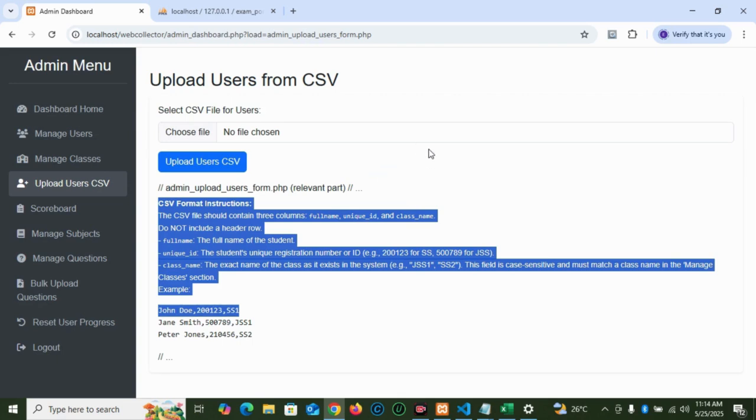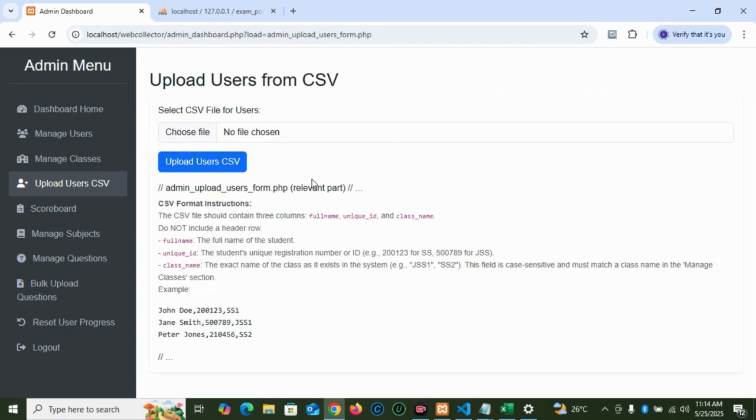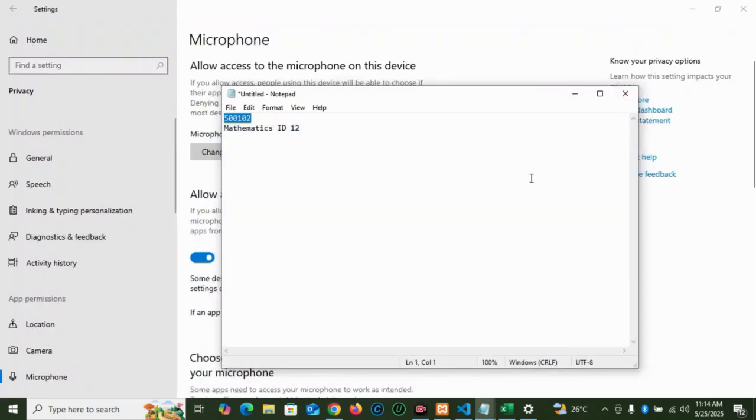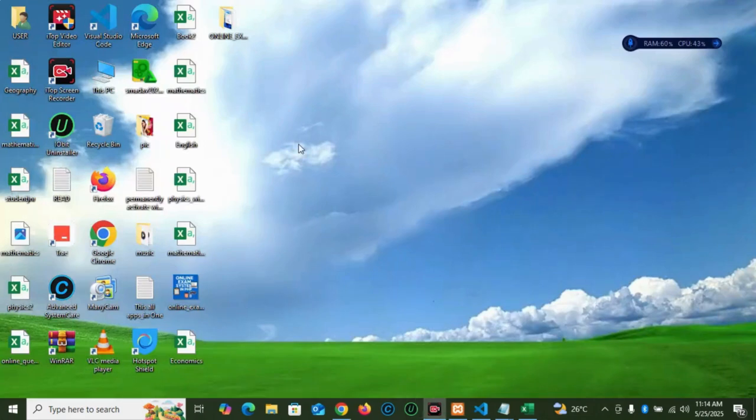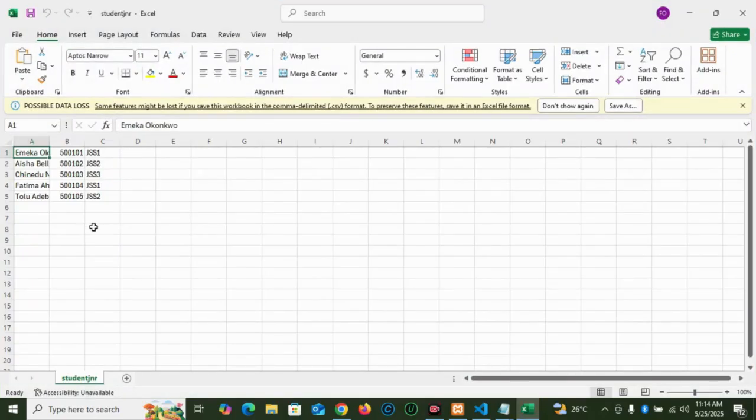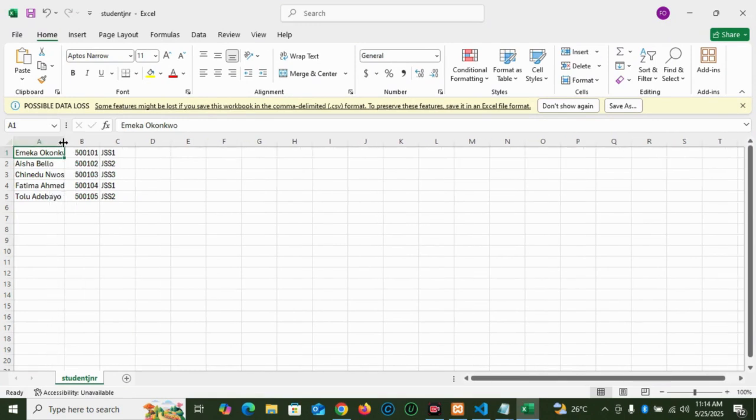So, like I've said, if you want to bulk upload the CSV, I have a file here. For some of us that may be interested in bulk uploading the students, this is how it should look. Look at how it will look like. Yes, something like this. It will look like this.